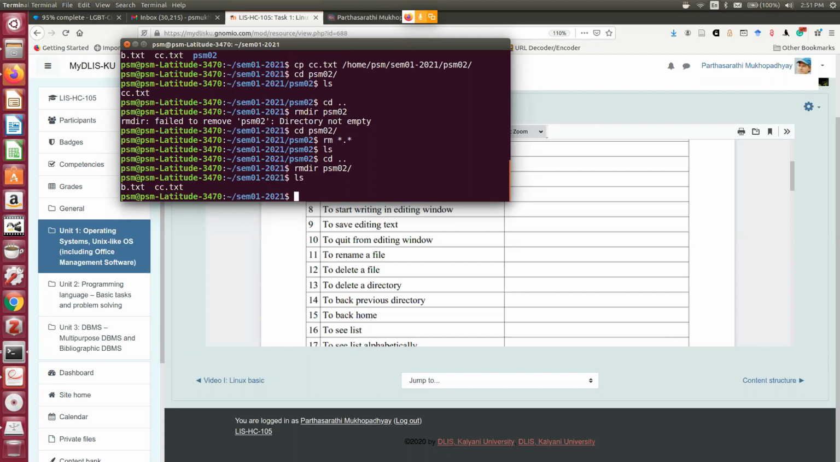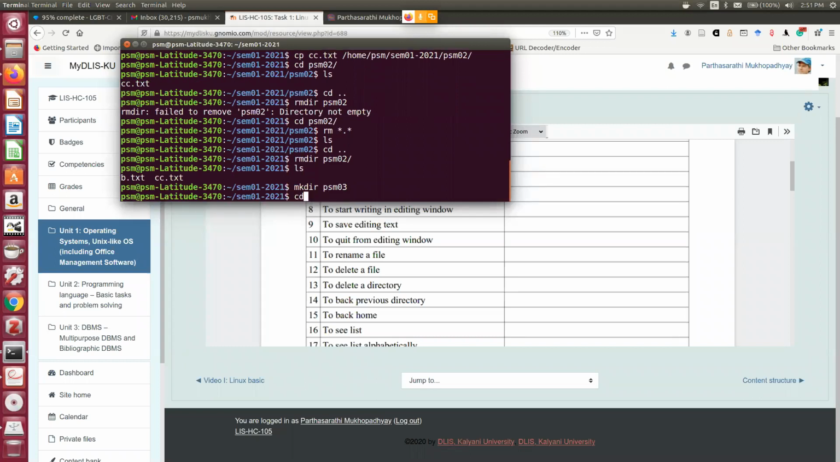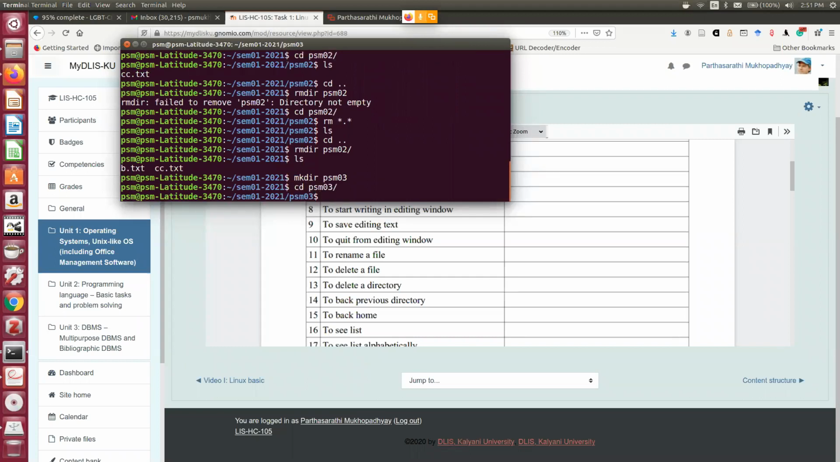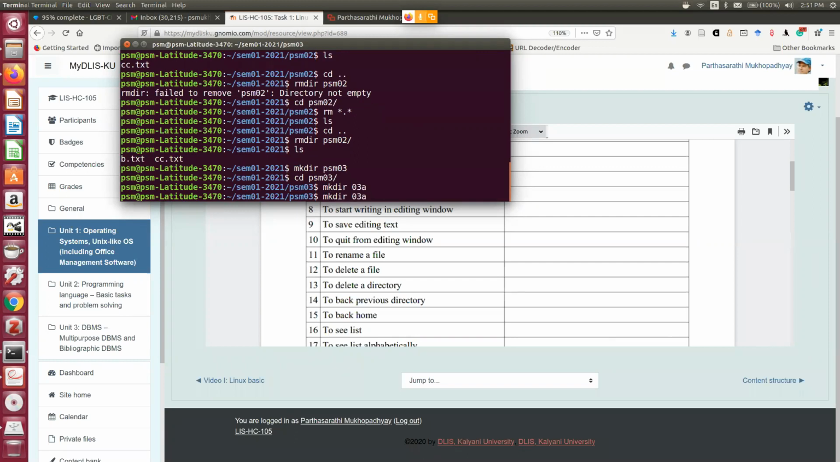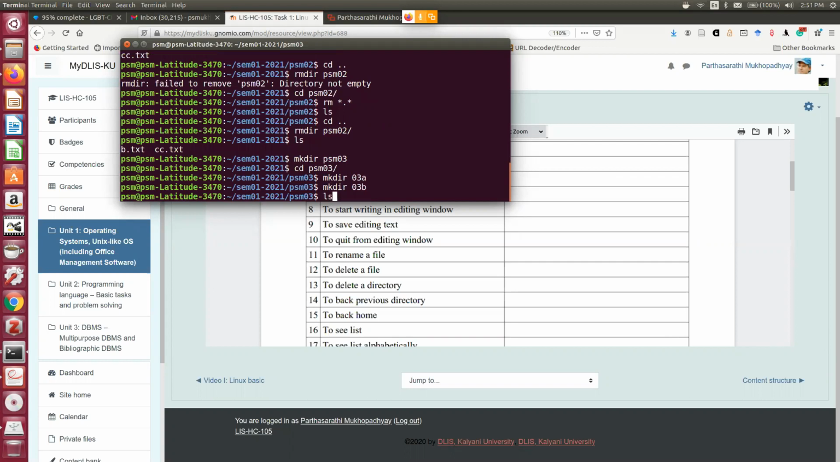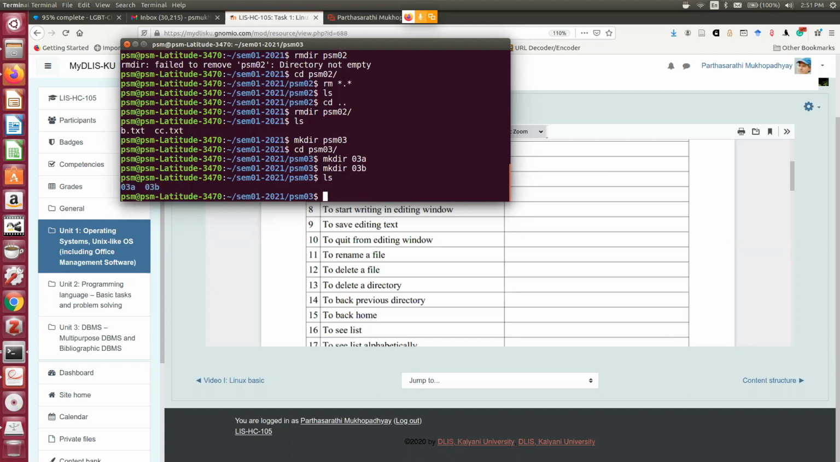But if I don't want to go inside the directory, or if the directory has many subdirectories, then files, it's a very complex thing, suppose. So in that case, what to do? Let me show you that example. PSM03. Now cd PSM03. Under this, I am creating two subdirectories, say 03A, 03B. So now under PSM03, there are 03A, 03B.